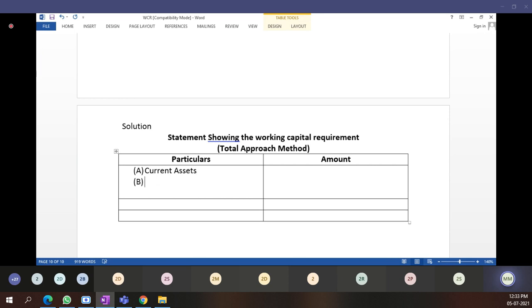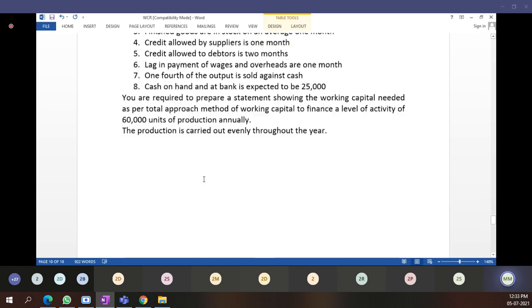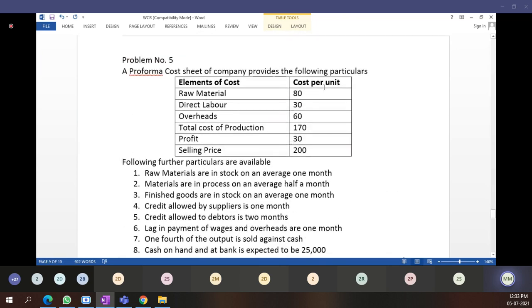First, current assets. Stock of raw material, I will write RM. All of you have to understand short forms. No issue now, all of you know that RM is raw material. 60,000 units we are going to produce, per unit cost is 80 rupees raw material.